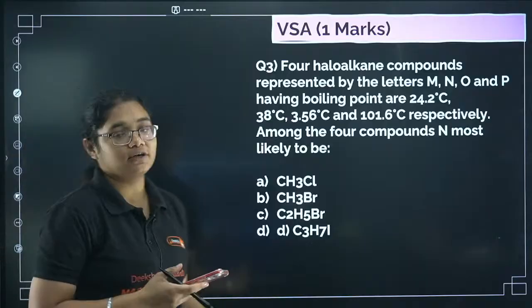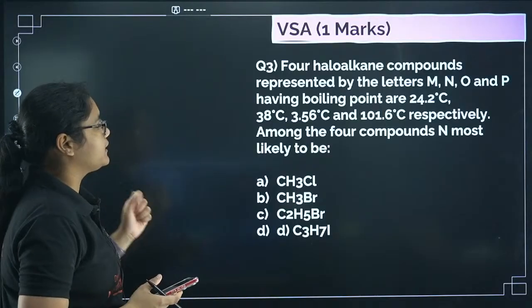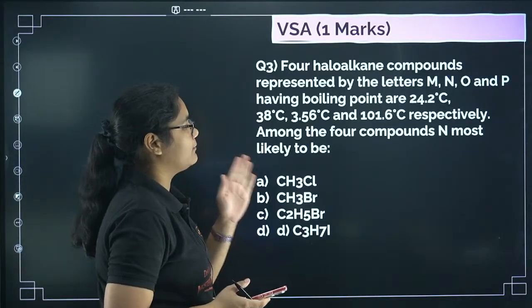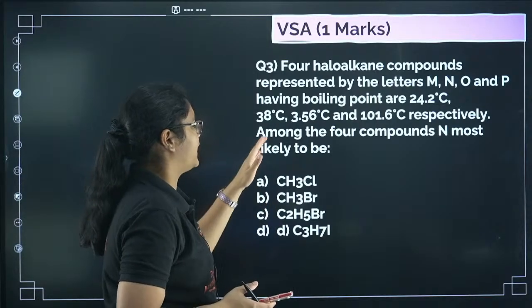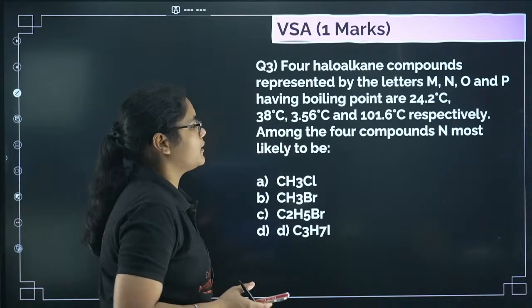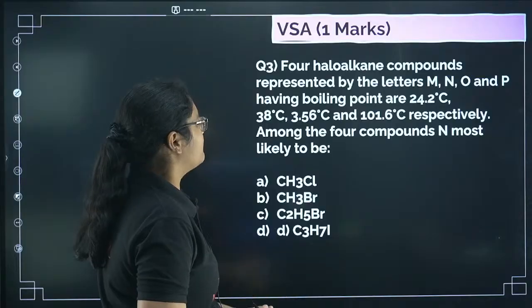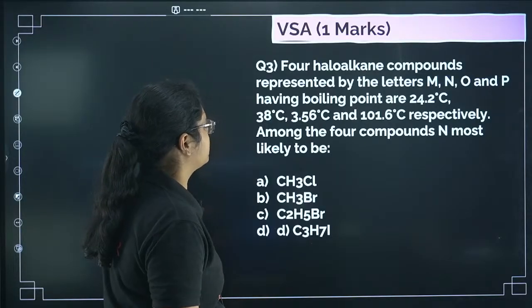Let's move to the third question here. 4 haloalkane compounds represented by letters M, N, O and P have boiling points 24.2, 38, 3.56 and 101.6 respectively. Among the 4 compounds, N is most likely to be.